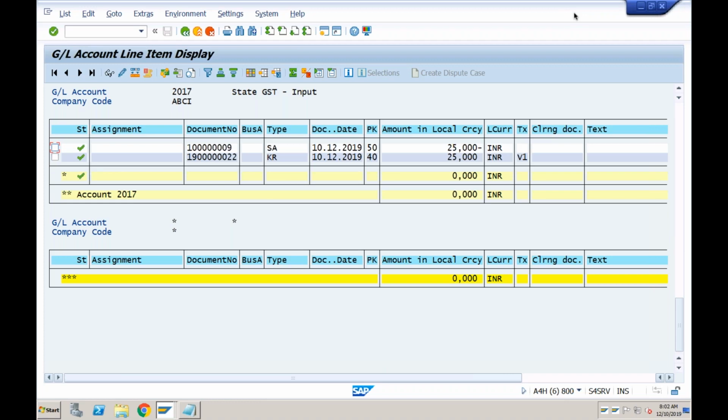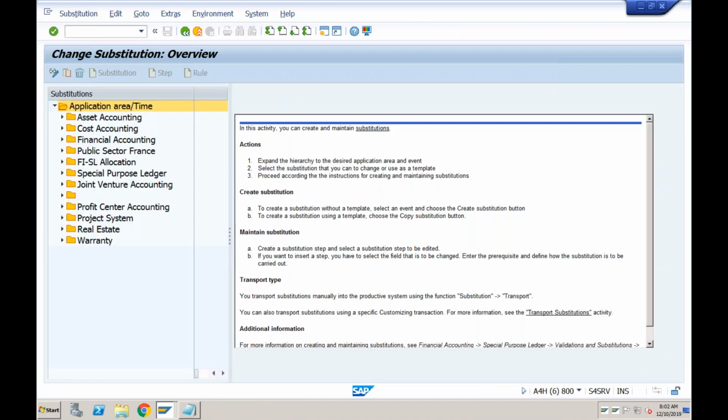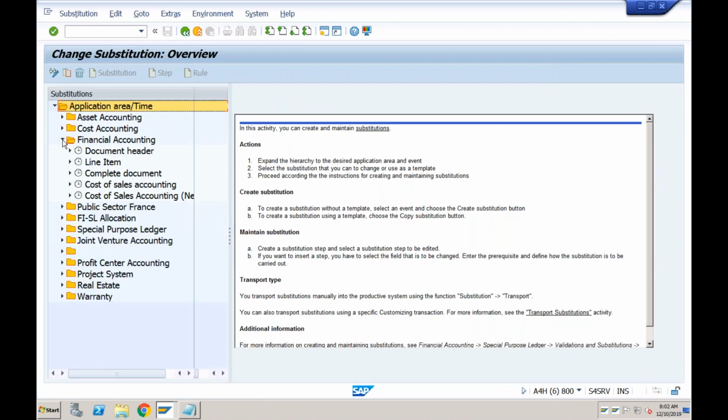Yes, I have one doubt. In validation, for the line item, I can see the cost center. But in substitution, in the line item, I couldn't see the cost center. Substitution in the line item view. Okay, so GGB1. What exactly are you trying to do? I mean, for this GL account, I need to have the cost center as this. A fixed cost center you want.